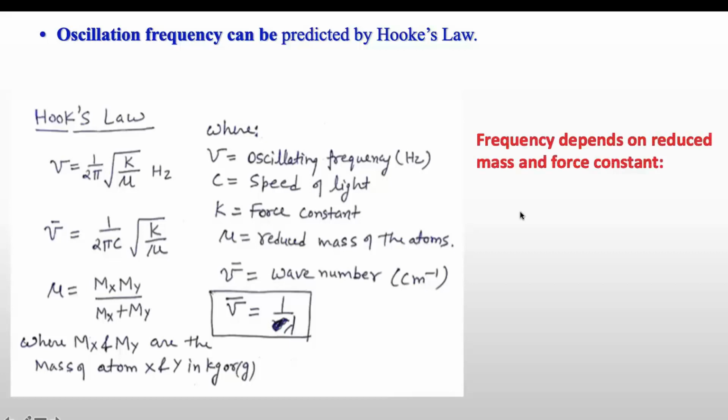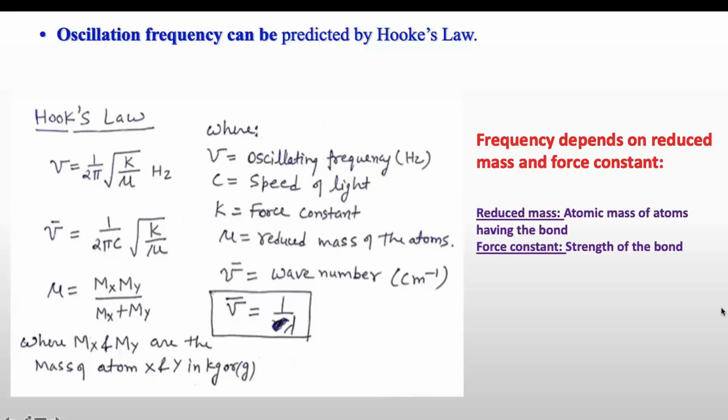Now frequency depends on reduced mass and force constant. As you can see from this formula, frequency is directly proportional to force constant and inversely proportional to reduced mass. So as force constant increases, the frequency of absorption will increase. As reduced mass increases, the frequency of absorption will decrease. Reduced mass is the atomic mass of atoms having the bond, and force constant is the strength of the bond. So as the strength of the bond increases, the frequency will increase, and as the mass of the atoms where we have the bond increases, the frequency will decrease.